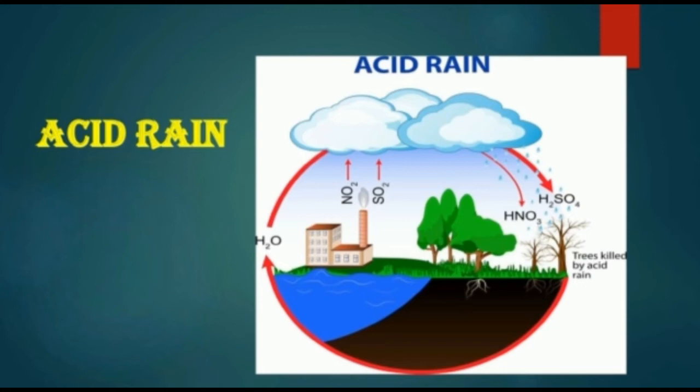Next one is acid rain. As we saw earlier, harmful gases like nitrogen oxides and sulfur oxides are released into the atmosphere while burning fossil fuels. When it rains, the water droplets combine with these gases and fall on the ground in the form of acid rain. Acid rain affects humans, animals and crops.